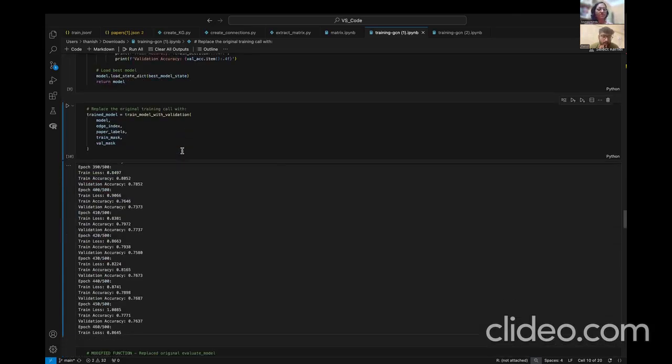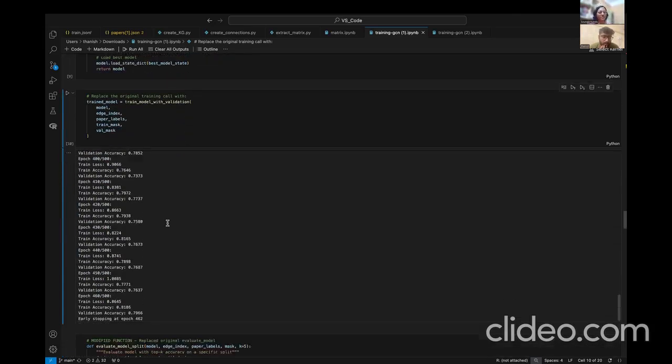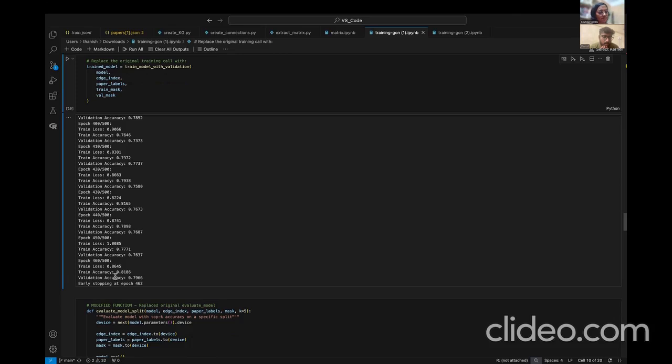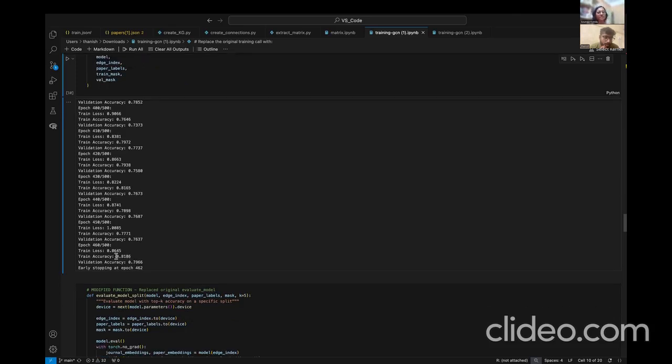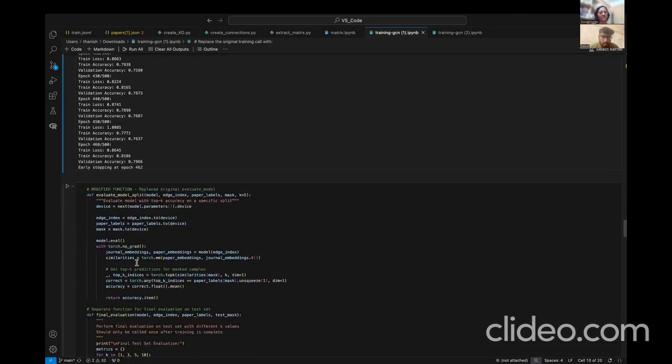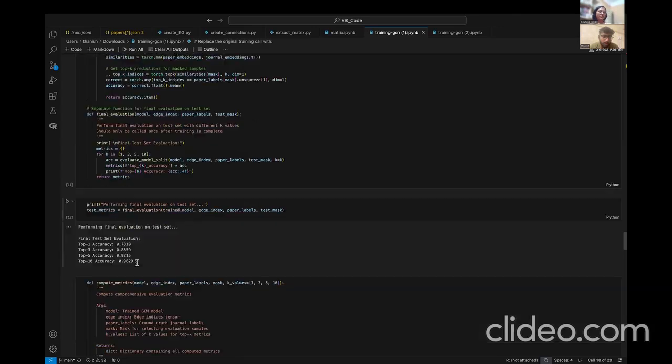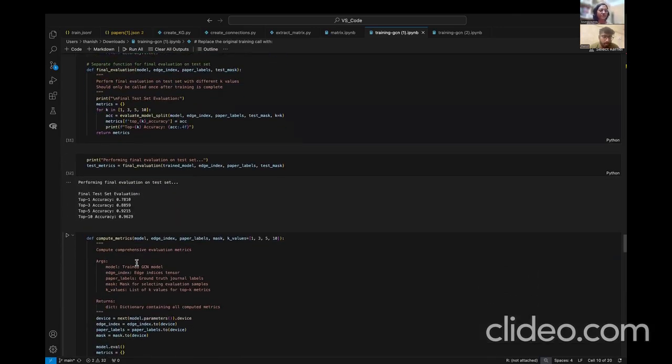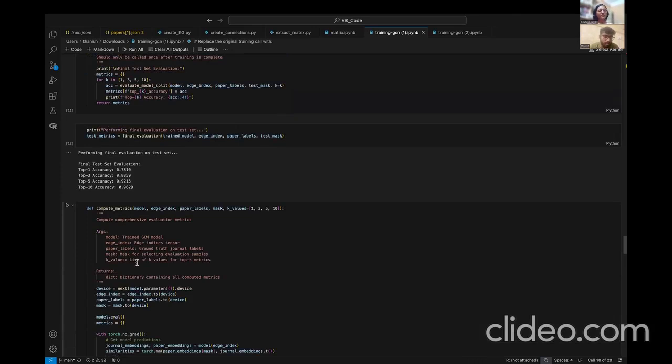During training, we use early stopping, which stops at 460 epochs, and we get a good train accuracy of 81% and validation accuracy of 79%, which is really good. And once we have done that, on the test set, when we measure the final evaluations, we get a top one accuracy of 78% using GCN, top three accuracy of 88%, and top 10 is 96%, which is really good for recommendation systems in general.